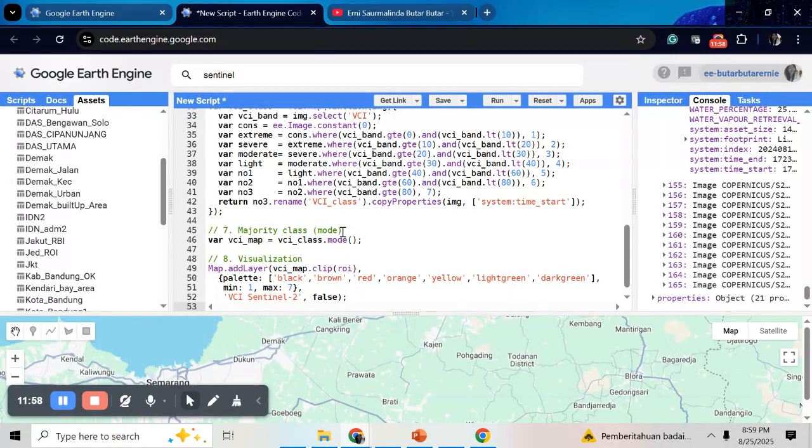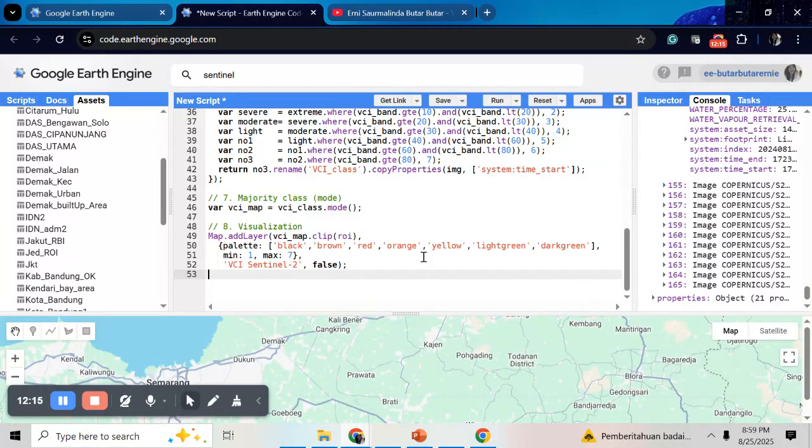And after that, I will try to visualize the map using the mode value. So for the VCI class, I will get the mode value. And this one is for the visualization of the VCI with the mode value. And just run it.